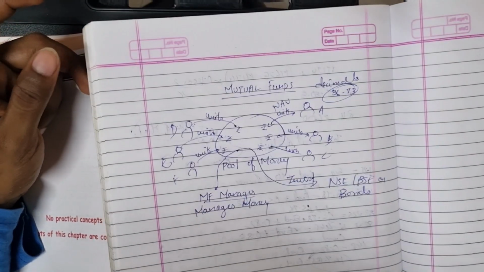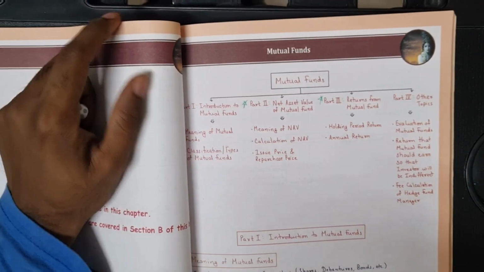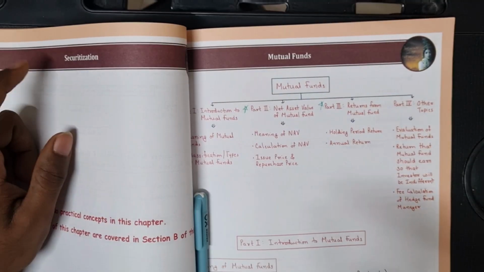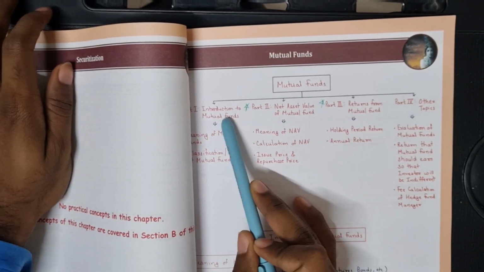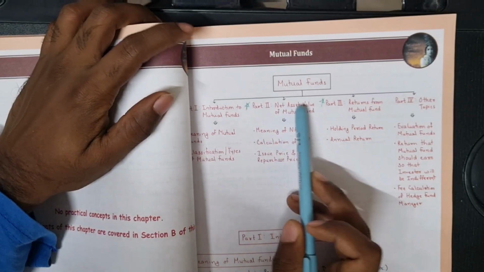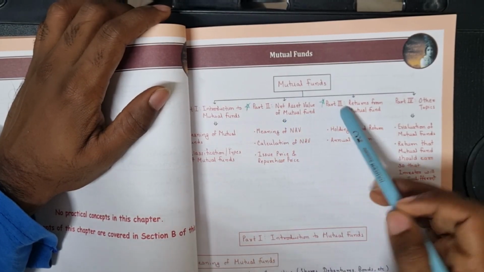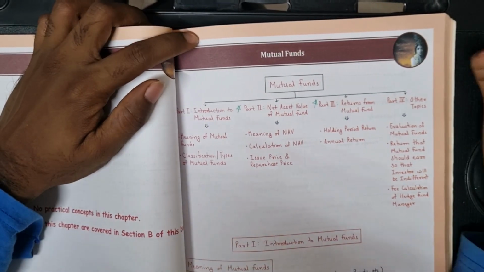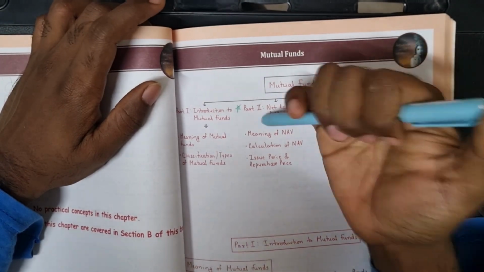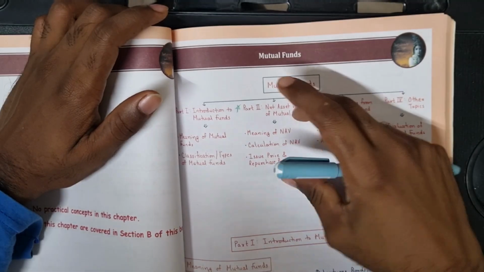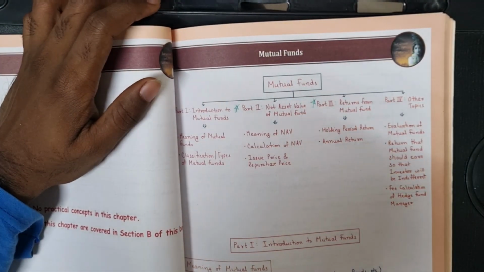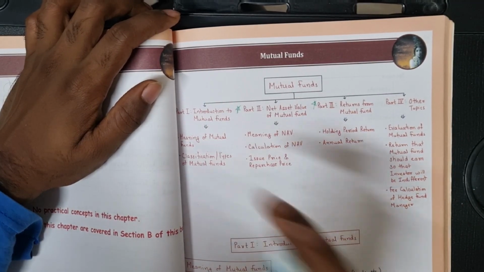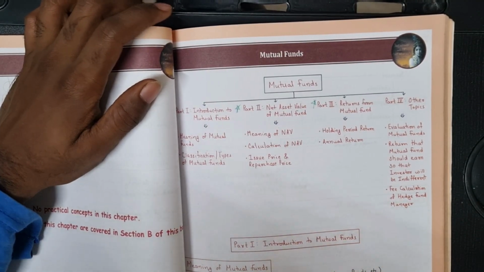Now we'll see the chapter. Your mutual funds chapter is divided into 4 parts: the first is the introduction to mutual funds, the second is the NAV method, the third is returns from mutual funds, and the fourth is other topics. For exams, the second and third parts are more important. Majorly the second part is important and the third part to some extent. The first part is just for base building, it is not asked in the exam. So let's see what it is.